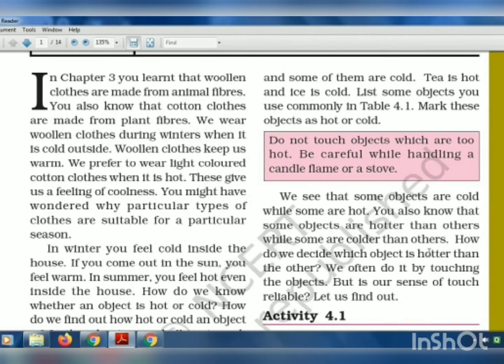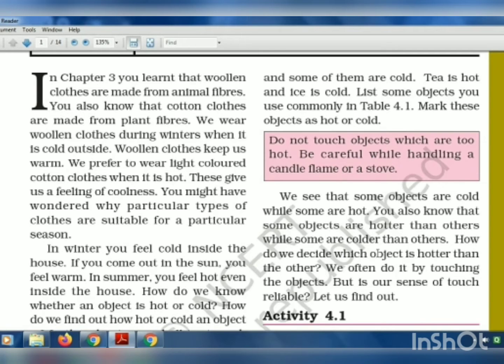Similarly, some objects are more cold. In a refrigerator, the objects in the fridge are cold, but the things kept in the freezer at the top of the fridge are colder than the objects kept inside the fridge. So some are cold, some are colder.